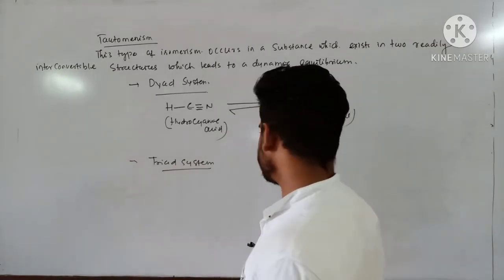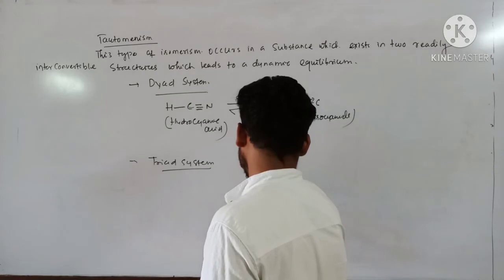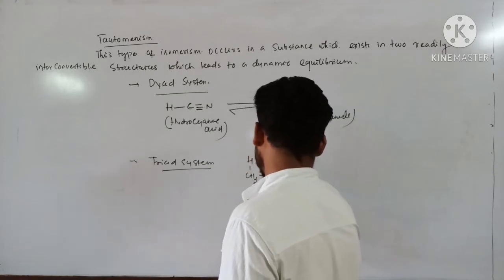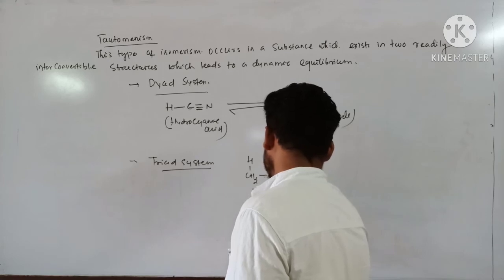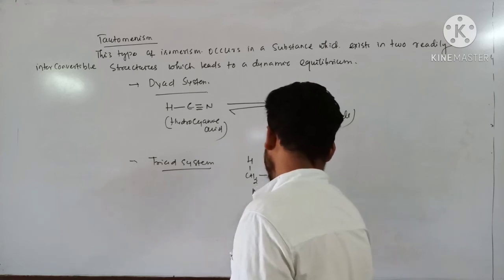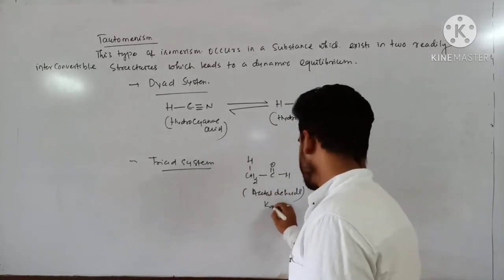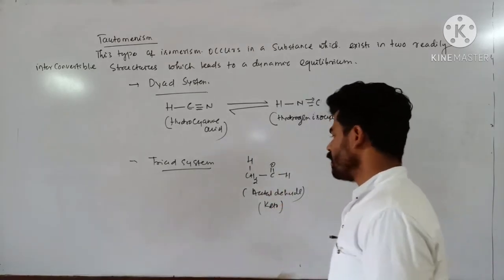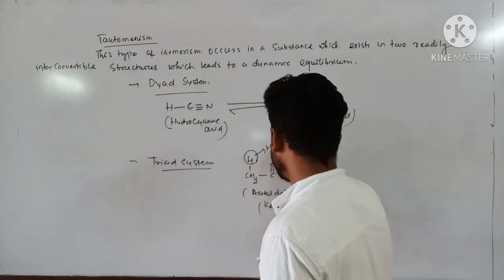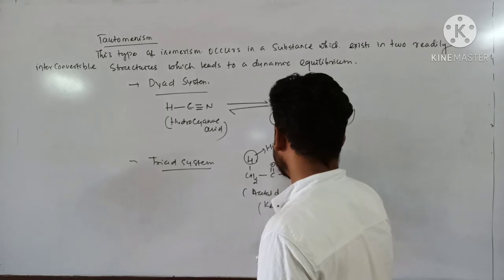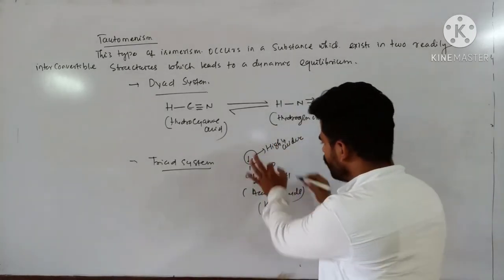In case of a triad system, let us consider acetaldehyde. C double bond O group is there. This is called keto group. Clear? And this hydrogen is highly acidic. Acidic means since it is adjacent to the carbonyl group, which is an electron withdrawing group.